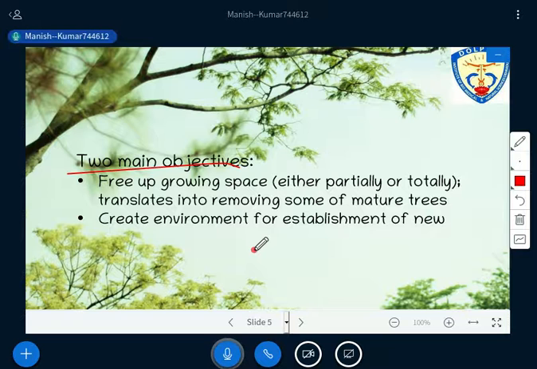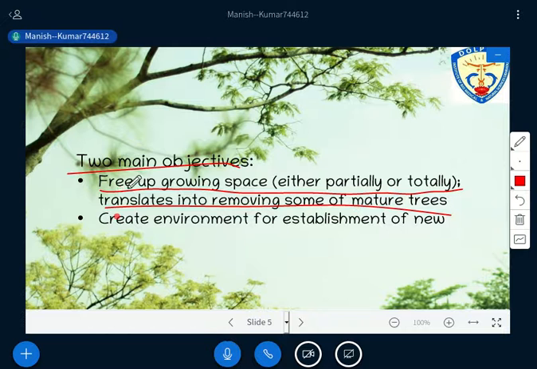Okay, now you have understood both the terms, forest and regeneration, so we need to understand the objectives or the goals, right? You need to understand why you need to do the regeneration, what the implications are, and how you do that; that also we will discuss. There are two important objectives that you need to understand. First objective for regeneration is to free up growing space, either partially or totally, which translates into removing some of the mature trees. So you need to understand first, free up growing space.